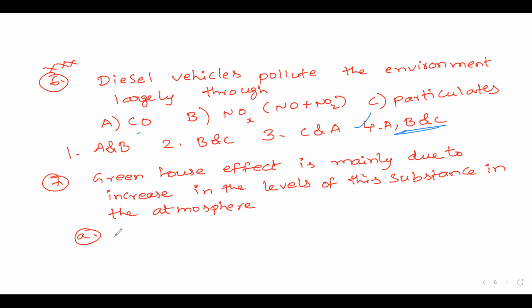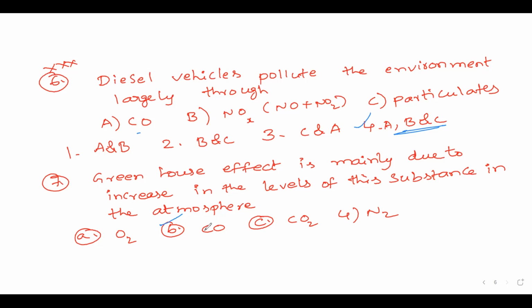The first option is oxygen gas, second option is carbon monoxide, third option is CO2, and fourth option is nitrogen gas. So as a direct answer you can say it is carbon monoxide. Greenhouse effect is mainly due to increase in the levels of carbon monoxide. So answer is the second option.